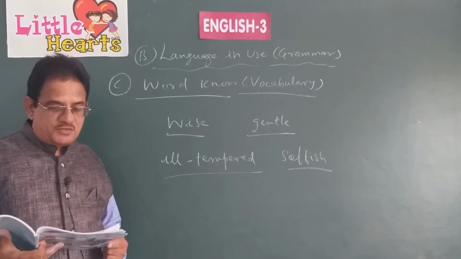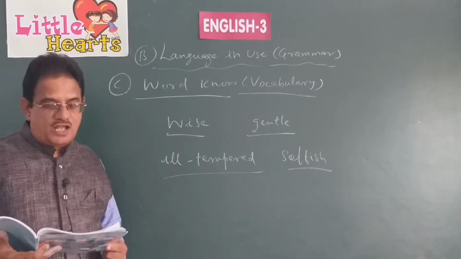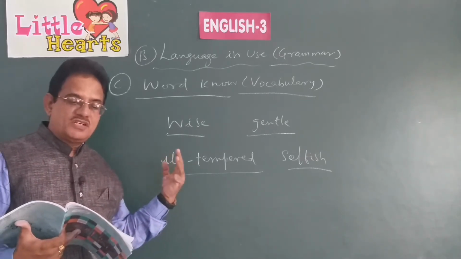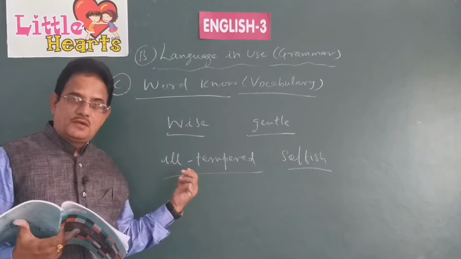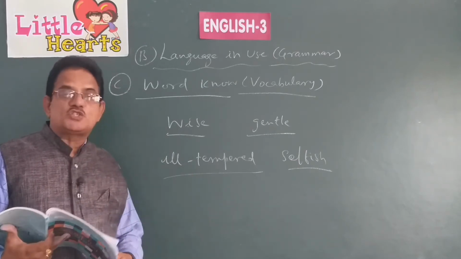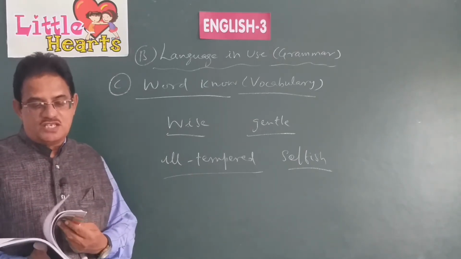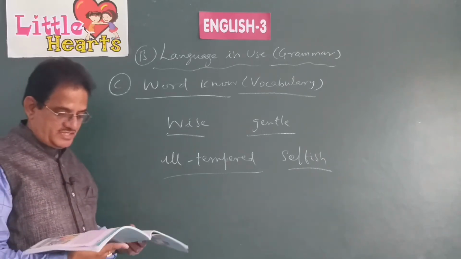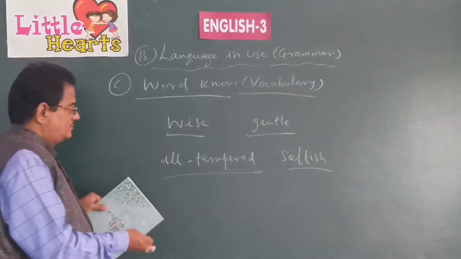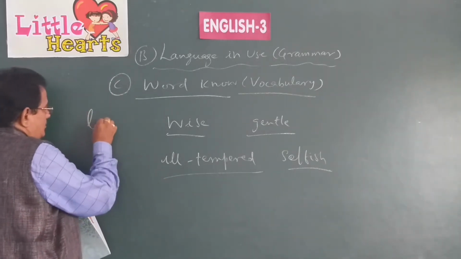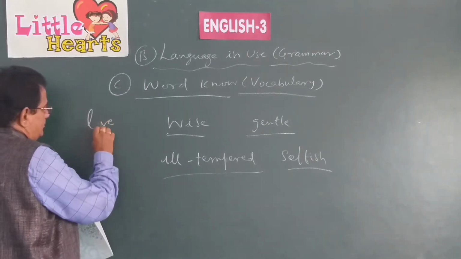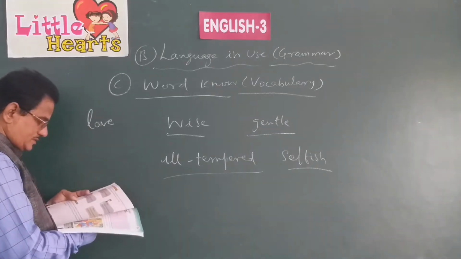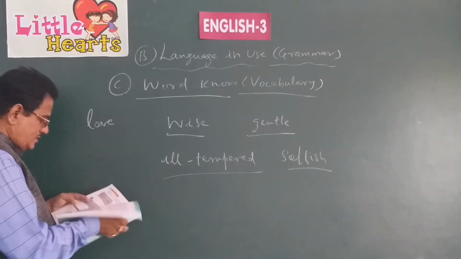So, you have to pick out 3 more words each from the story which talk about good and also bad qualities. That means 3 words which indicate good qualities and 3 more words which indicate bad qualities. Can you say those words, children? Good qualities: love, peaceful.